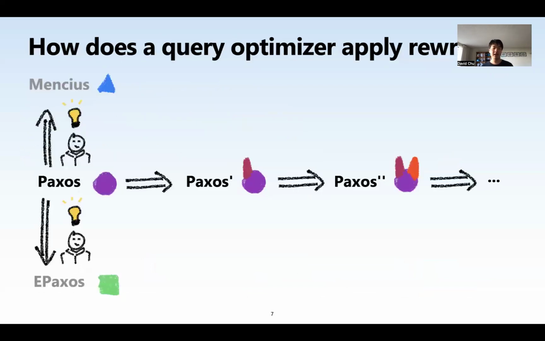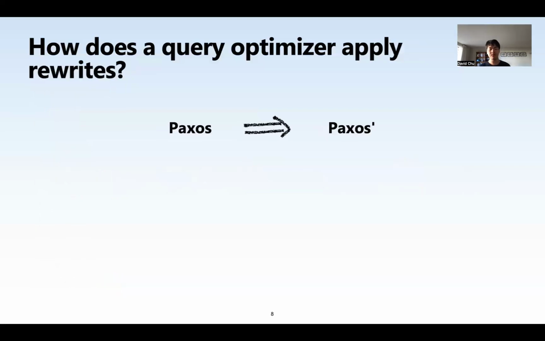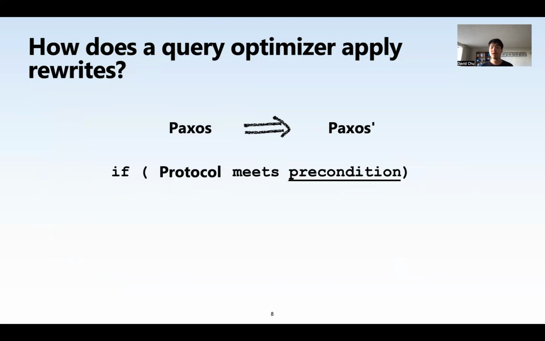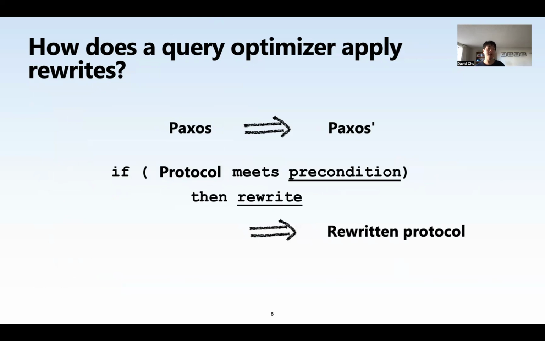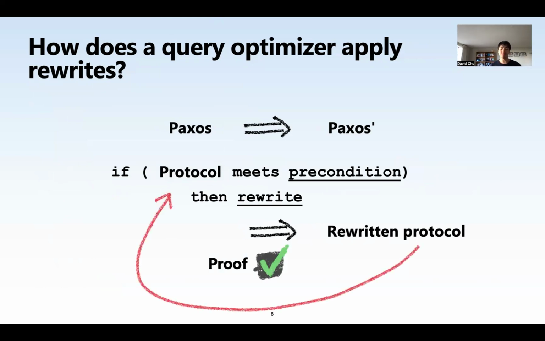Okay, now let's take a look at how this query optimizer might apply the rewrites. We'll zoom into one of these steps, and we'll generalize Paxos into any protocol. If this protocol meets some preconditions, then we'll apply the rewrites and output a rewritten protocol. Implicitly, we'll assume that somebody has proven this right, and that's our goal for this paper. But the power of this approach is that because the output is still a protocol, we can feed it back in, right? And then we can apply another rewrite and another rewrite. We can stack these rewrites on top of each other.